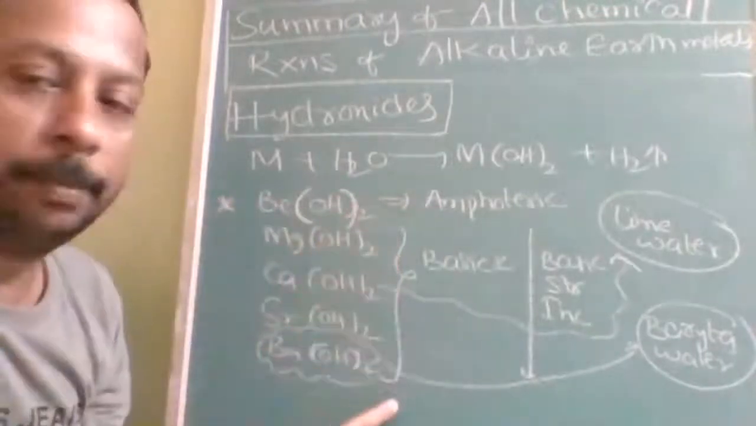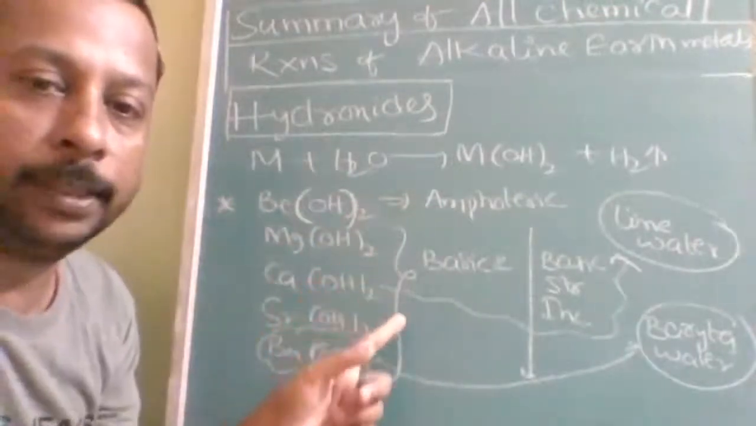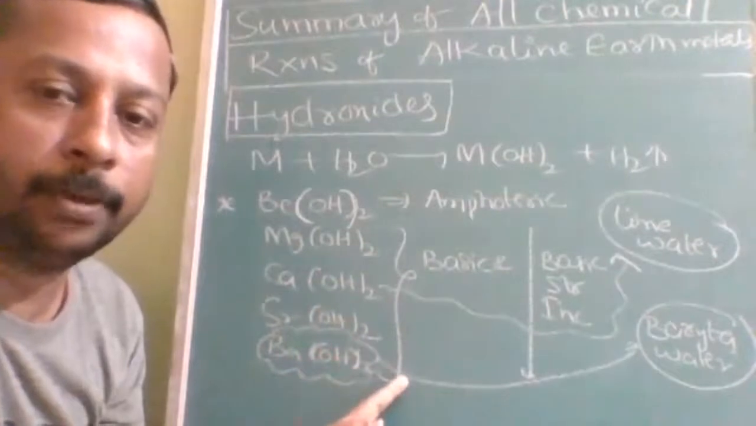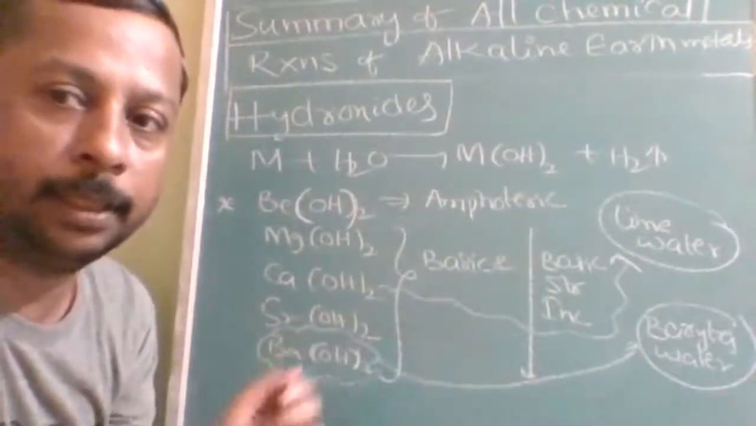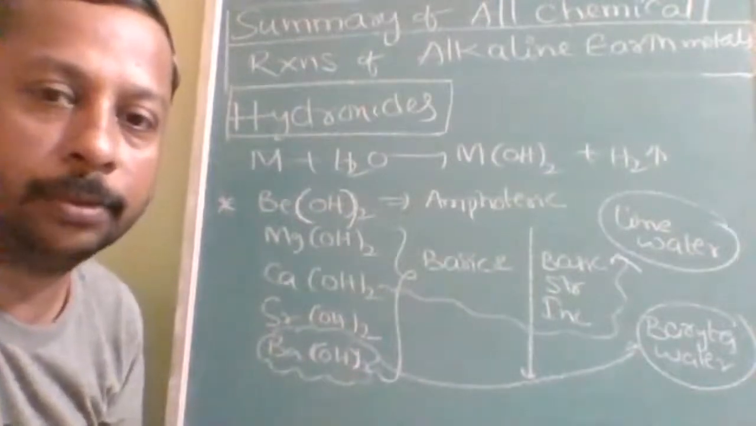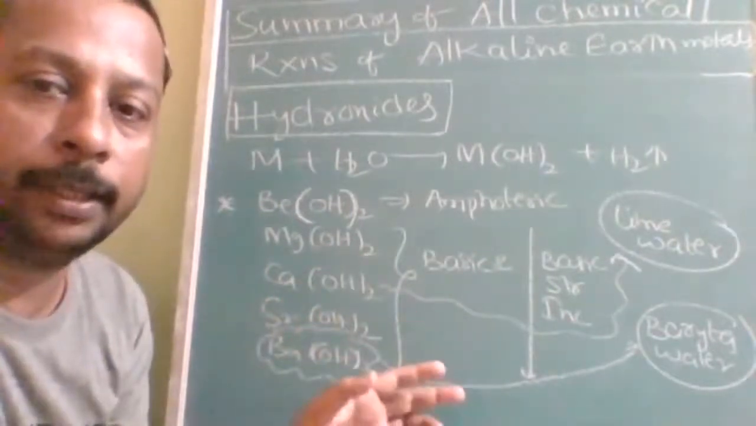The rest are all basic, and down the group, basic nature increases. Why? Because metallic nature increases. Metallic oxides and hydroxides are basic, non-metallic ones are acidic. So down the group, basic strength increases.